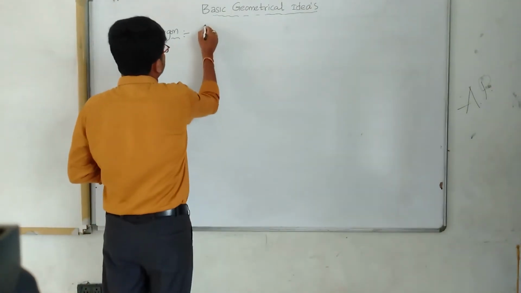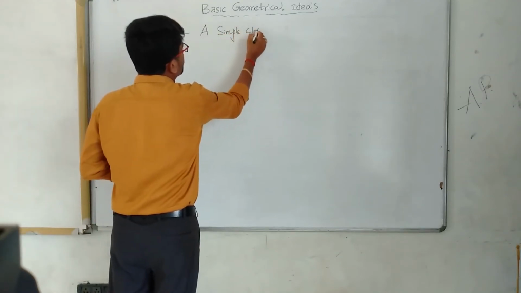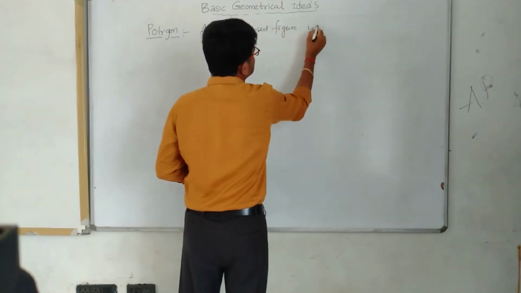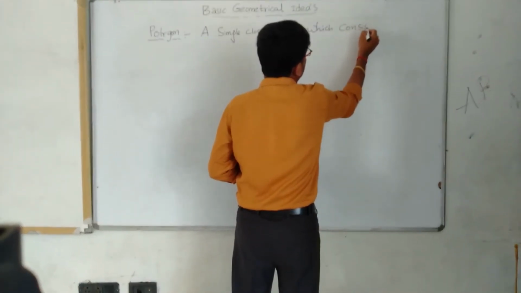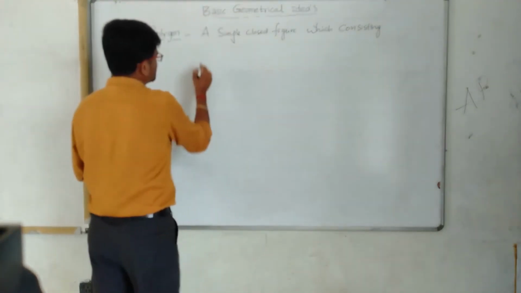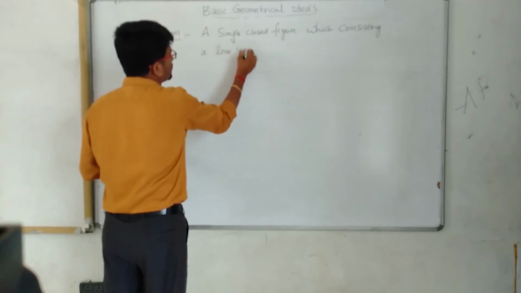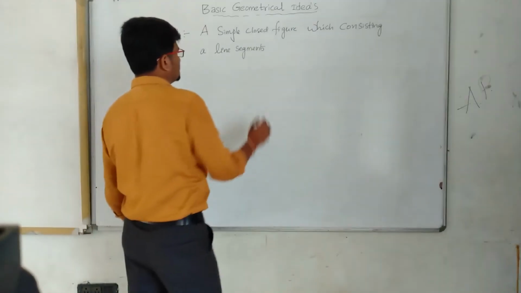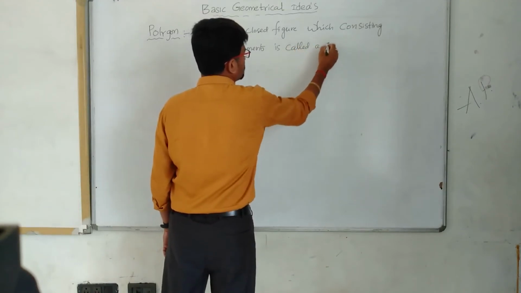How can you define a polygon? A simple closed figure which consists of line segments is called a polygon.